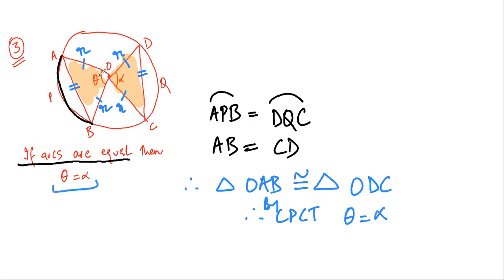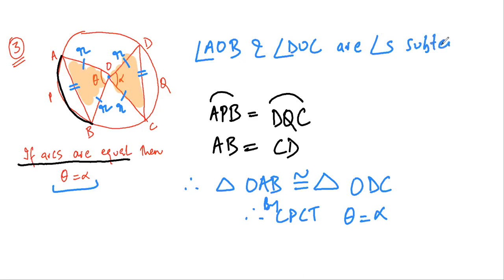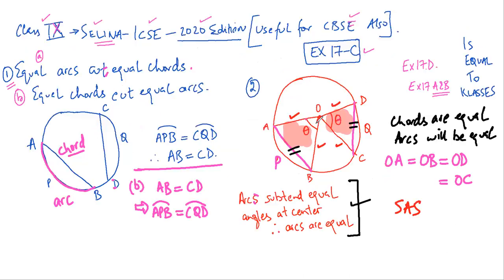Now, please understand, theta and alpha are angles subtended by chords at the center. Please note that angle AOB and angle DOC are angles subtended by arcs at the center. Basically, these two results are inverse of each other. Now, I'll be using these two results when I'm solving Exercise 17C. I won't be proving them again.